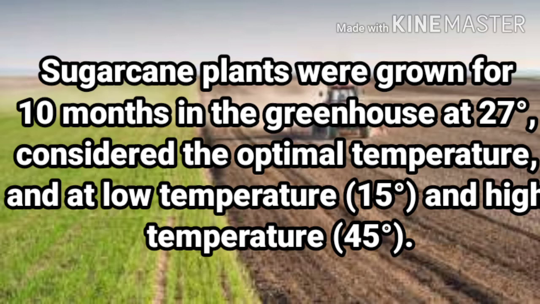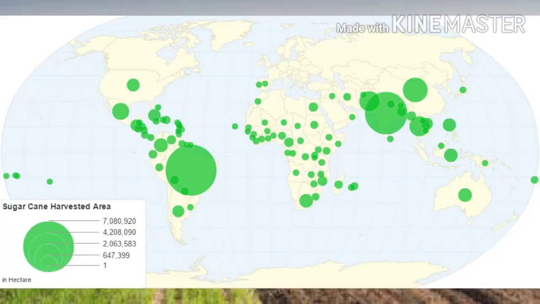The major countries which are producing sugarcane, these are Brazil, Cuba, India, Mexico, Pakistan, South Africa, Fiji, Hawaii, Australia, Philippines, and many more.